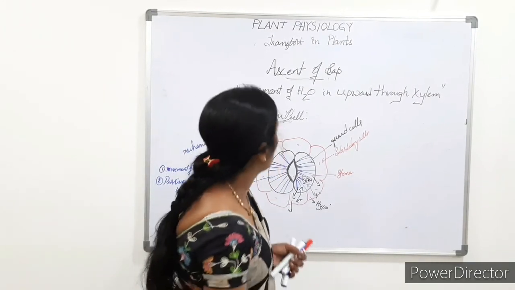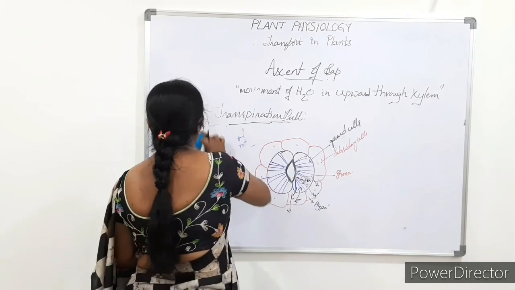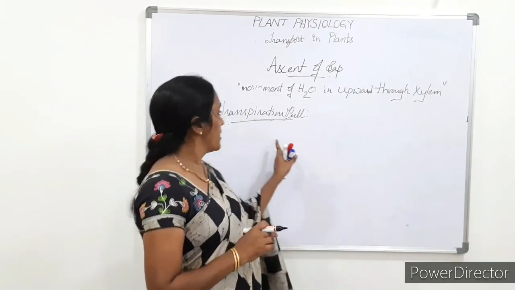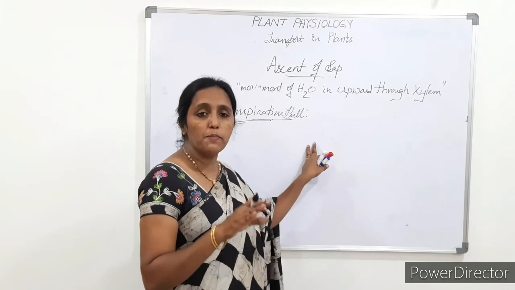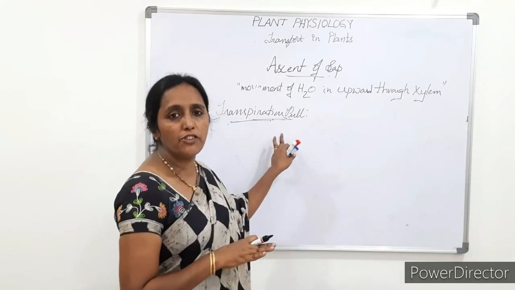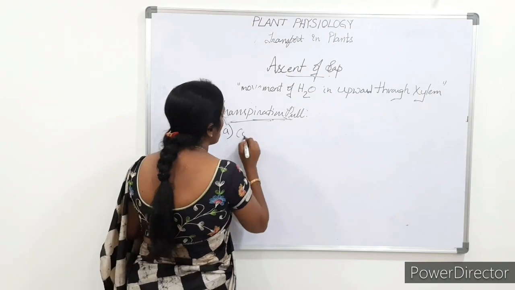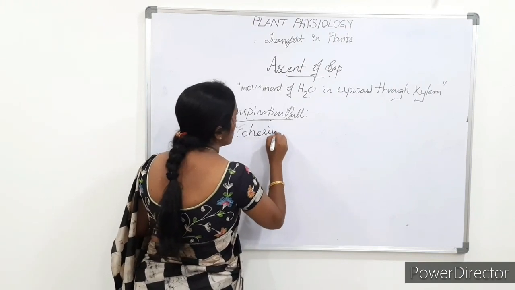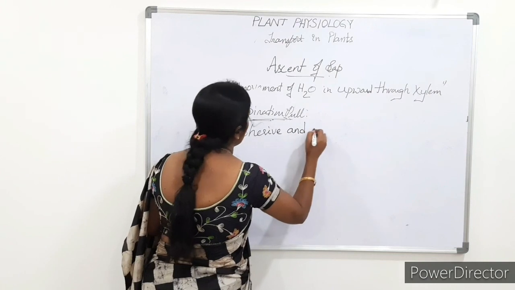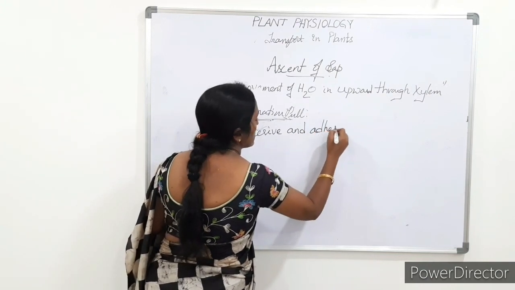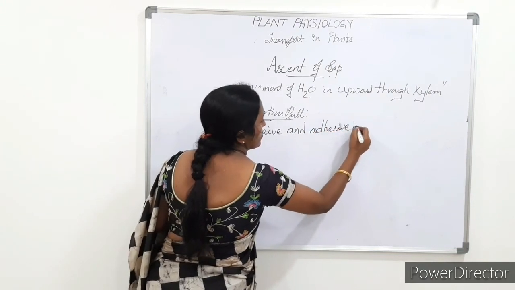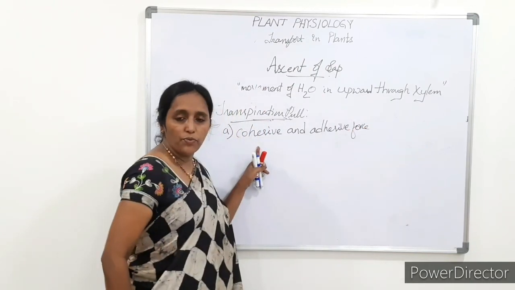And then we will go for the next topic, transpiration pull. The principles which are involved in the transpiration pull. The first one is cohesive and adhesive forces. What is cohesive force?